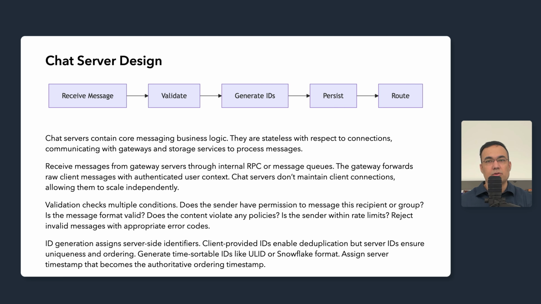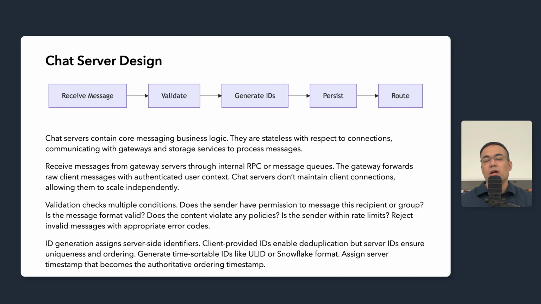The server then also assigns the authoritative timestamp. Client timestamps are unreliable due to clock skew. Persistence writes the message to durable storage. So this is a critical step. The message must be on disk before we acknowledge to the sender. If we crash after acknowledgement but before persistence, the message is lost and the user was lied to about it